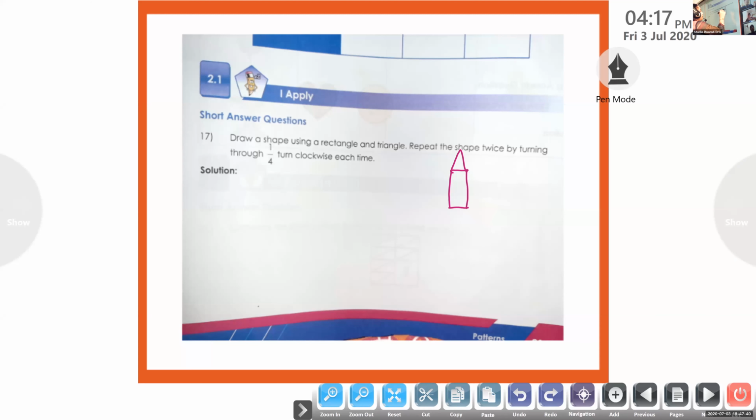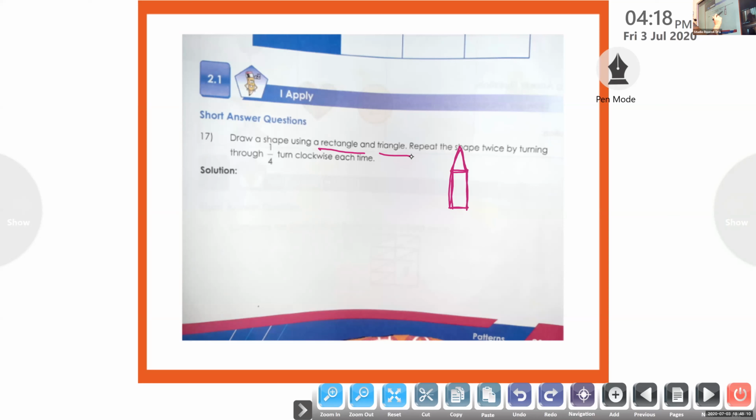Okay, I have drawn one picture on the board, like a pencil. Can you notice one rectangle over here? Yes, ma'am. And can you see what is this tip? What is the shape? Triangle. So, we can draw a shape using rectangle and triangle. Yes or no? Yes, ma'am. Like this you can draw. Or if some person wants to draw any other shape, it should have one rectangle and triangle.